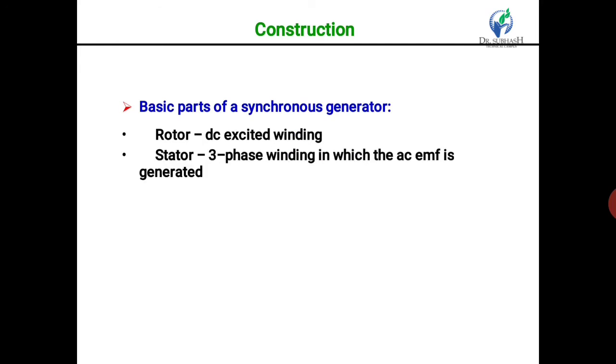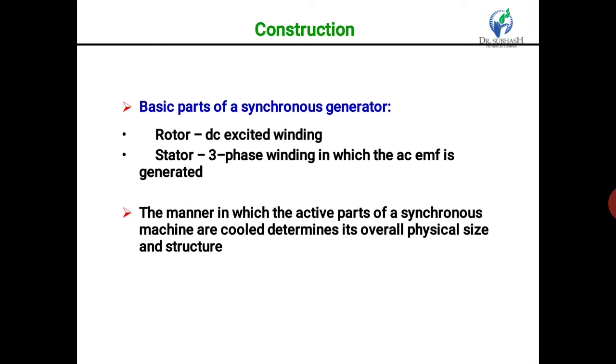Now we go to the construction of the synchronous machine. The synchronous machine has a three-phase winding on the stator and a DC field winding on the rotor. The stator is the stationary part of the machine and is built of sheet steel laminations having slots on its inner periphery. A three-phase winding is placed in these slots. The armature winding is always connected in star and the neutral is connected to ground.